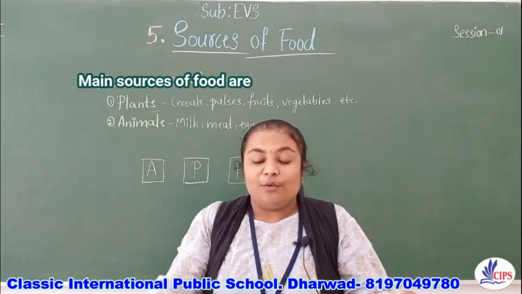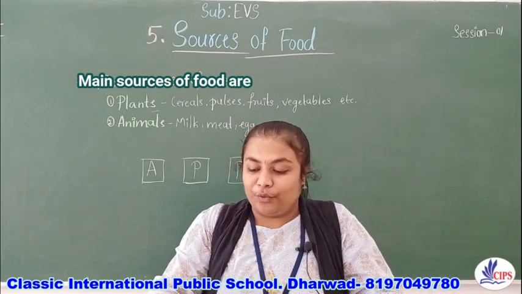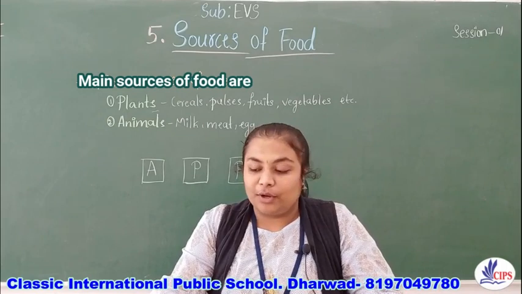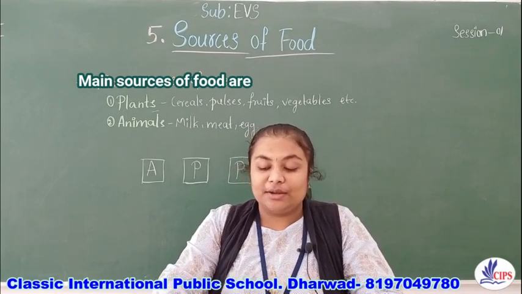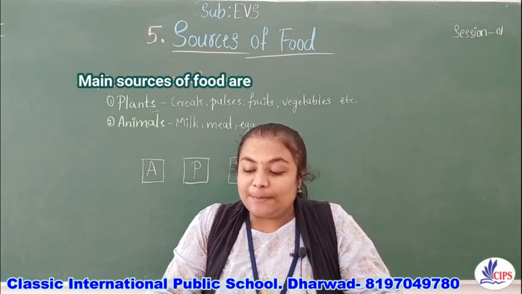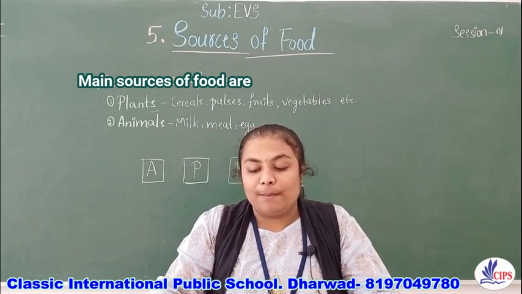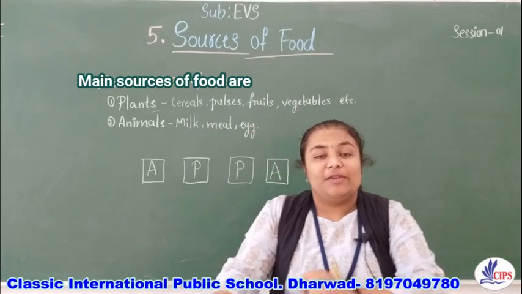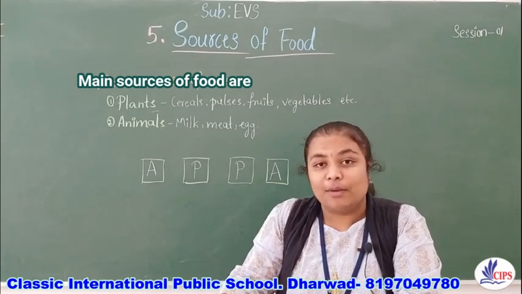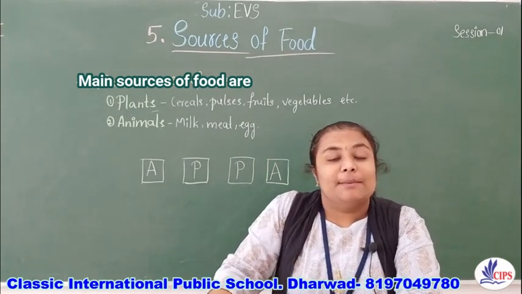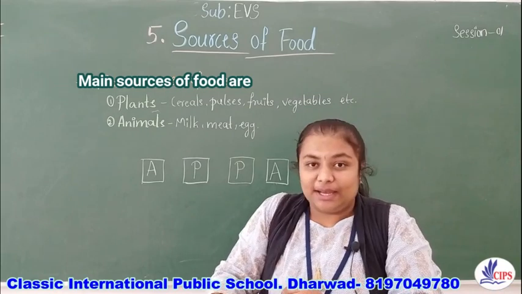Now let us see, we eat different kinds of food. Food is needed for our growth and it gives us energy to work. It keeps us healthy as well. We get all our food from plants and animals. By eating food, we get energy.